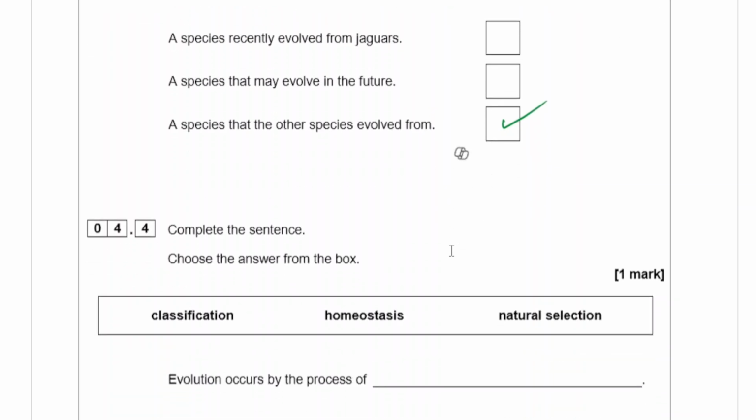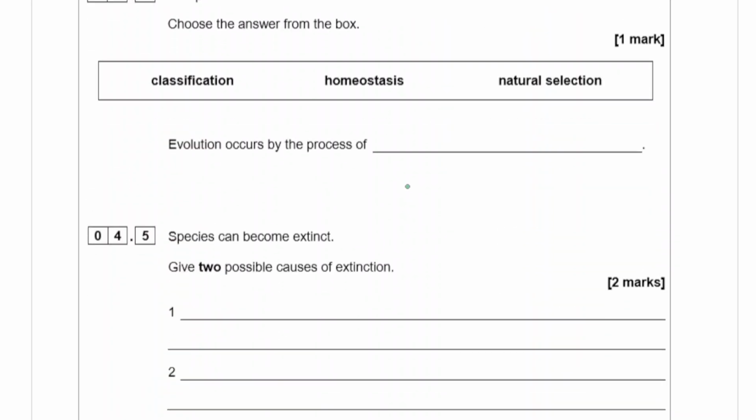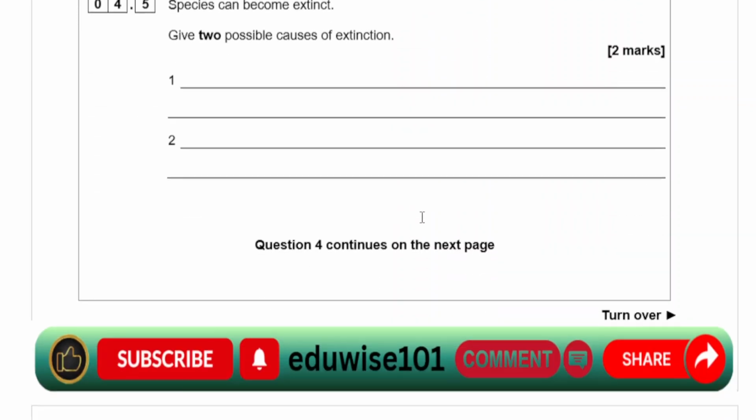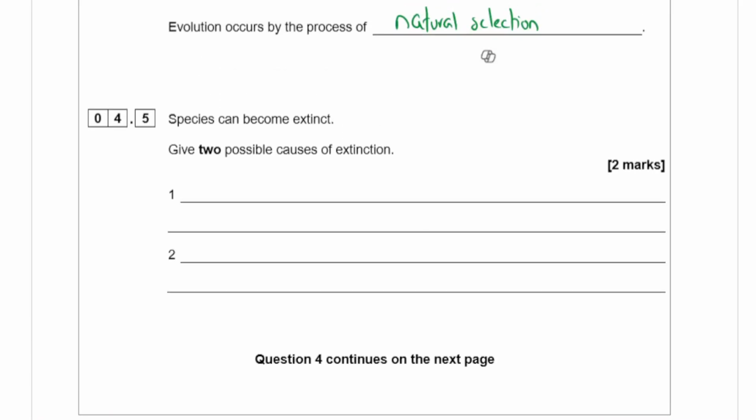Complete the sentence. Evolution occurs by the process of natural selection. Species can become extinct. Give 2 possible causes of extinction. That's also a long list of possible answers. Drought, or ice age, or global warming, any of those, but you can't write them as, because they're all to do with the changes in the weather.